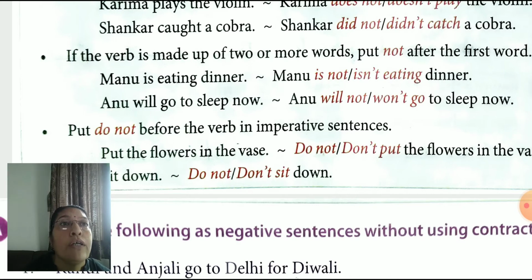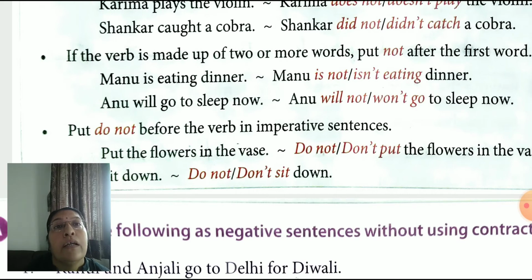Anu will not, Anu won't go to sleep now. Don't put wont. Will not, won't. Okay children? Understand this rule? If the verb is made up of two or more words, put not after the first word.